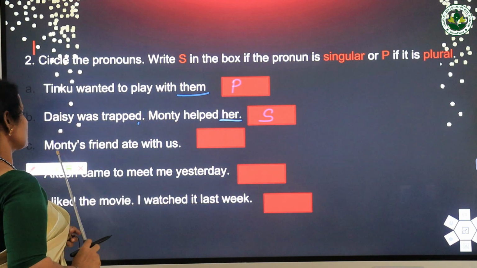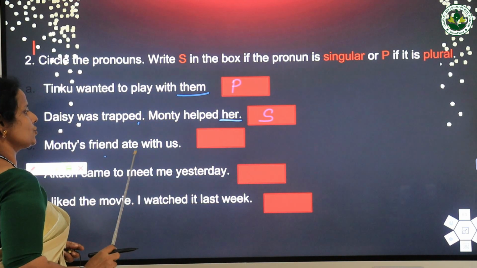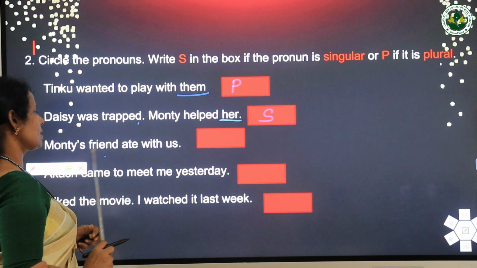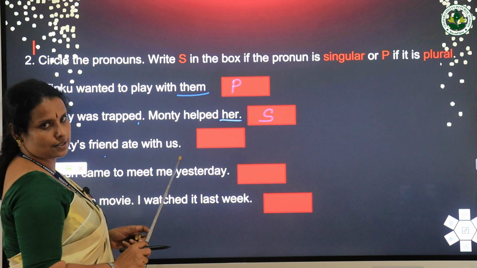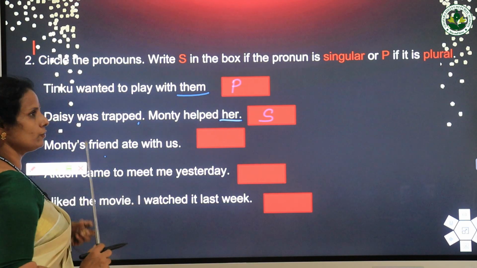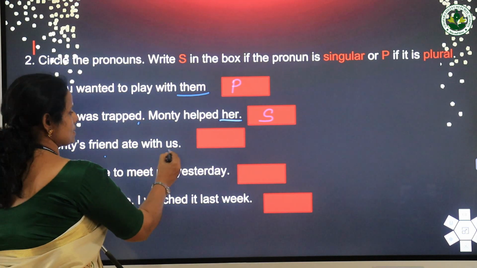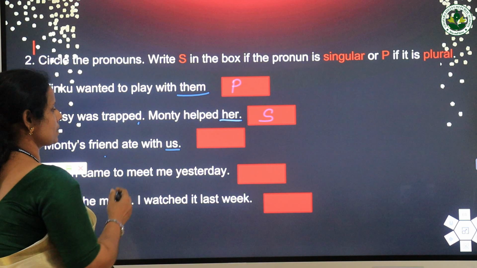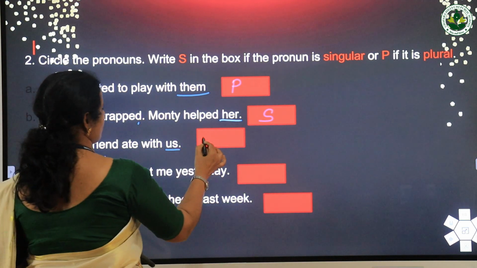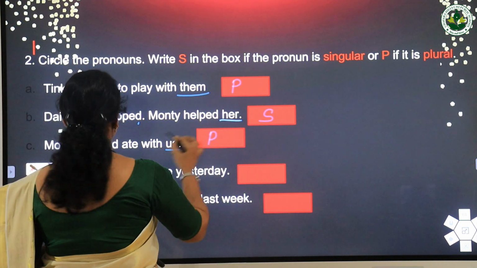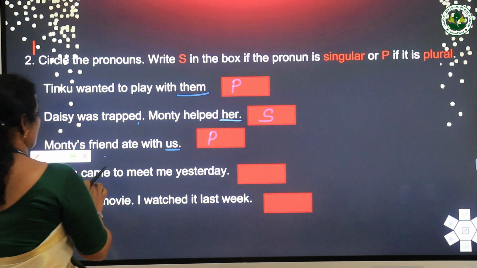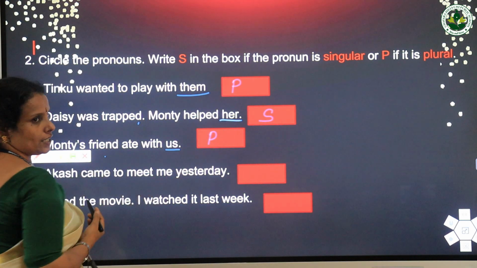Then next sentence, Mondi's friend ate with us. So what's the pronoun here? Instead of noun we use another word. So that pronoun is us. As it also represents more than one people, it's plural. Then again, Akash came to meet me yesterday.